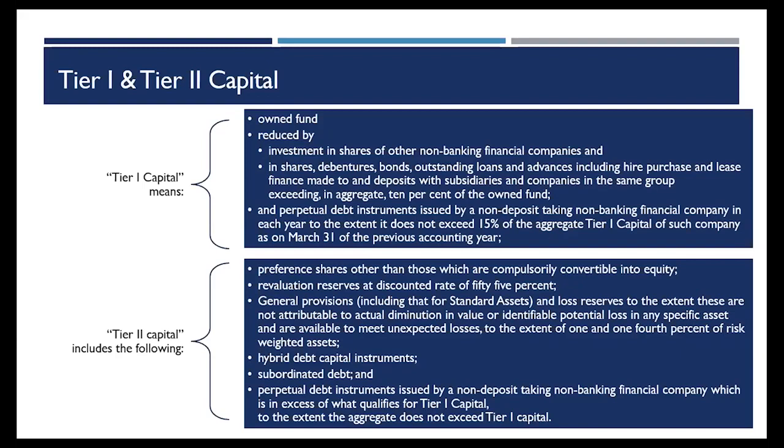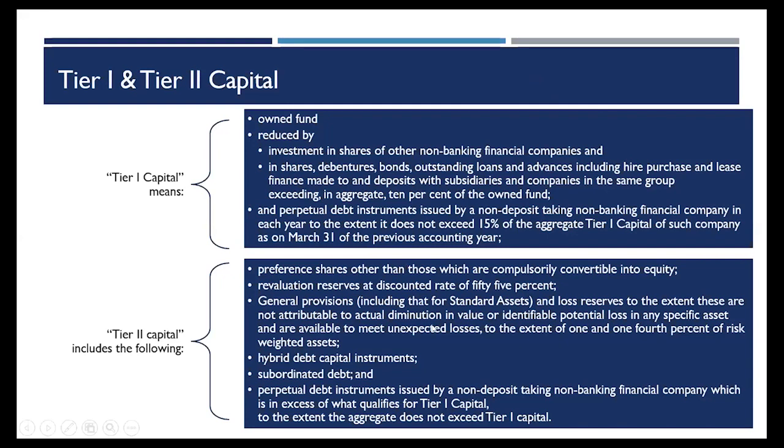Perpetual debt instruments are also allowed to be considered as tier 1 capital to the extent they are not in excess of 15% of the entire tier 1 capital. So this tier 1 capital, we understand, is actually the owner's own funds. This has to be maintained at least 15 times the aggregate paid up capital. I have to maintain tier 1 capital at least 10%, and both tier 1 and tier 2 in aggregate have to be at least 15%. Tier 2 capital includes the following: preference shares, revaluation reserves, the general